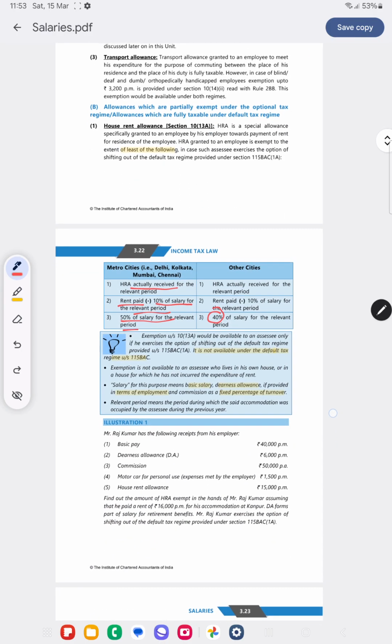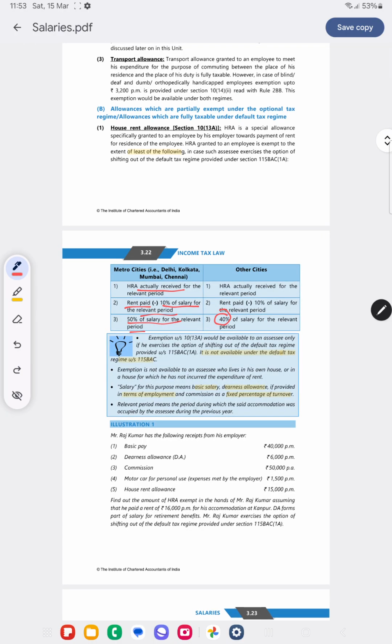Now, what is the relevant period? It means the period during which the accommodation was occupied by the assessee. If the assessee has occupied the house only for 7 months, then 7 months will be the relevant period. In such a case, the lowest of these three will be exempt. Now, what is salary for this? Salary will be basic pay plus DA plus commission given as a fixed percentage of the turnover.